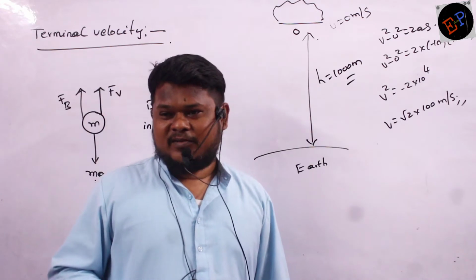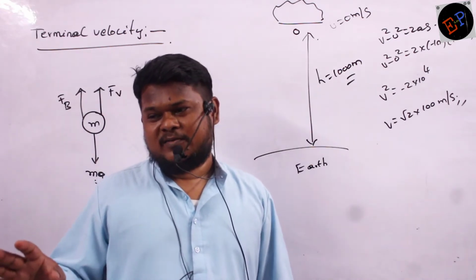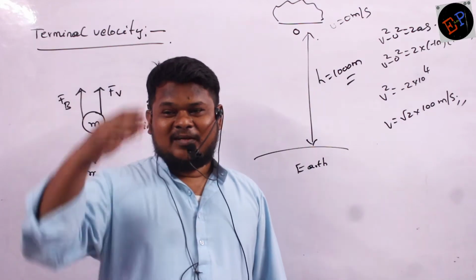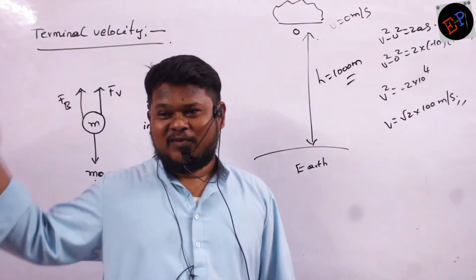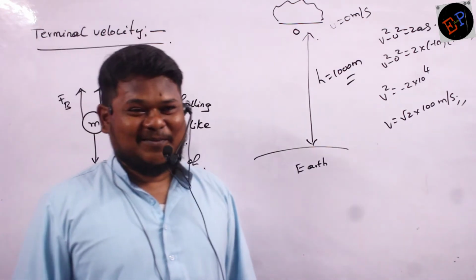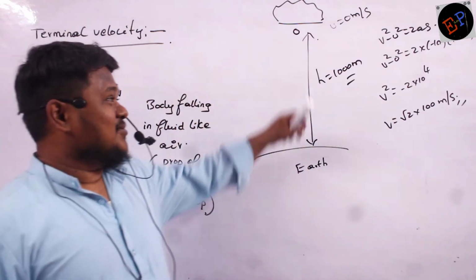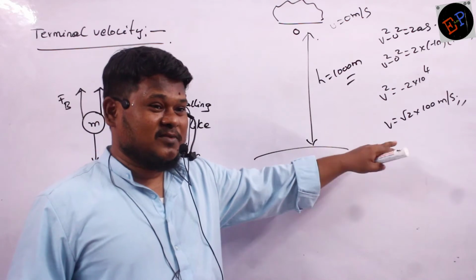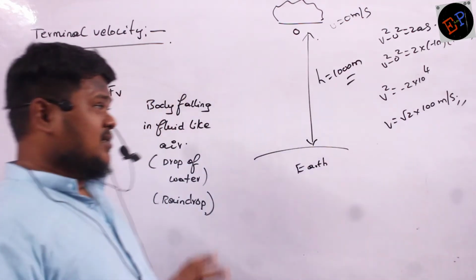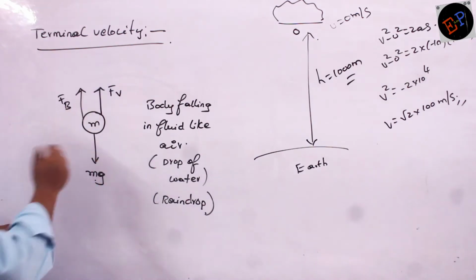Crops cannot survive. Birds cannot survive. Animals cannot survive. Human beings also cannot survive. Are you able to understand? So if raindrops reached earth with this much velocity, nature could not exist. So therefore, nature has a concept called terminal velocity.